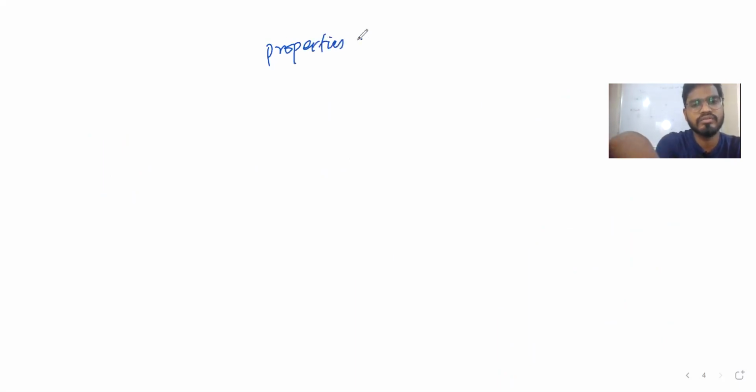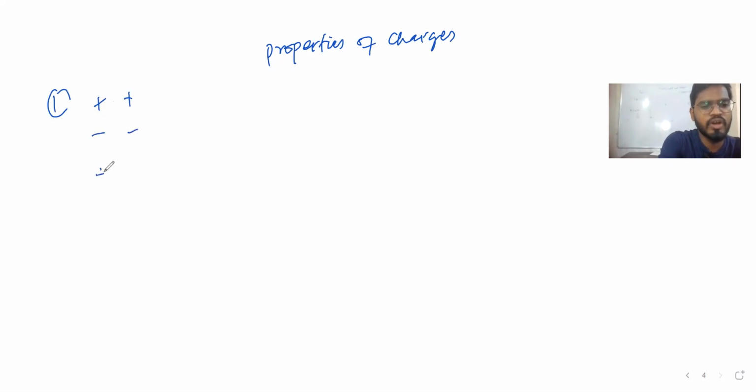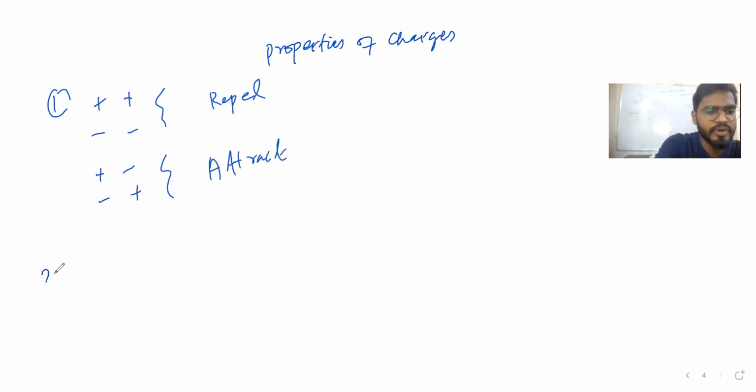Now we will see a few properties of charges. First property: like charges repel each other, and unlike charges attract each other. That's it. Second property: quantization of charge.